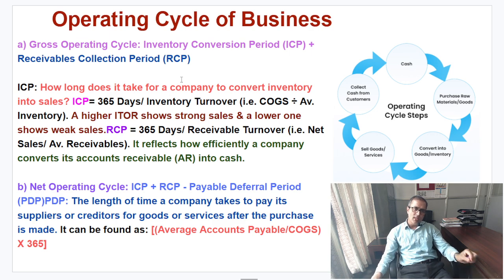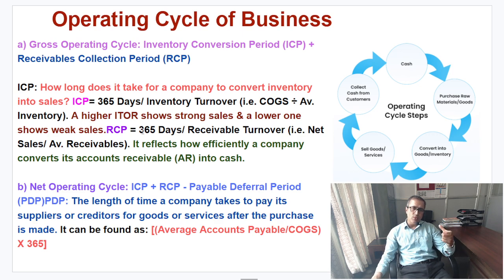Now what about the second component, that is the receivable collection period, which is also known as days sales outstanding. When we have credit sales, how long will it take to collect the receivable from the customers, for which we have to follow a proper credit policy, so that the chances of uncollectible accounts, bad debt, will be lower. So proper credit analysis is required when we deal with credit sales.